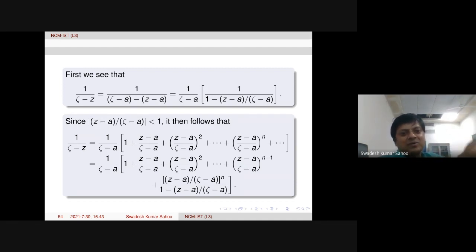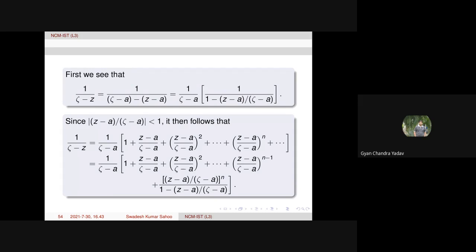Okay. So this proof I have taken from Ahlfors' book. Anyway, of course, many books contain it. Is it okay? Yes, sir. Yes. Okay.